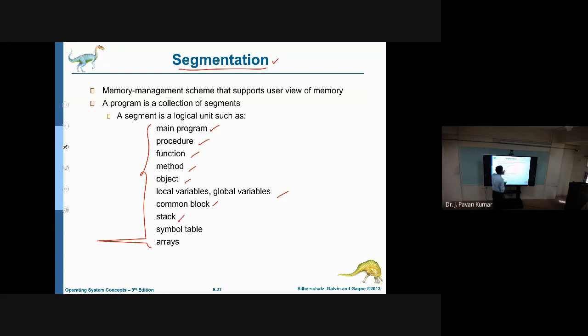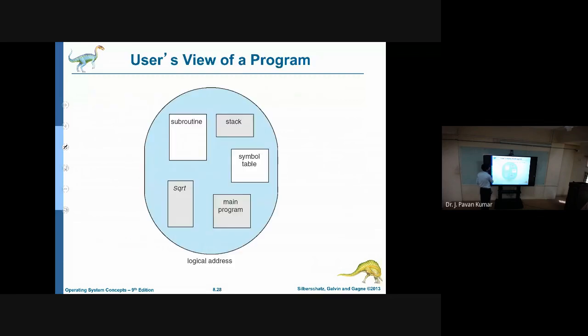Like this, you can consider the main program itself as a segment. This can be a segment, this can be a segment. Like this we will be dividing our user program into several segments. Okay, logically we will be dividing. Suppose you write one program, for that program you will be having a main function, that can be considered as one segment.